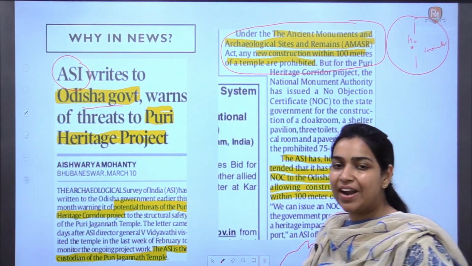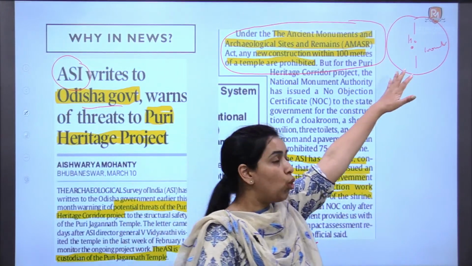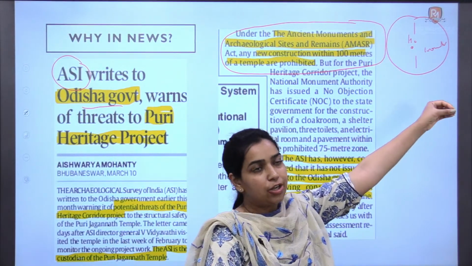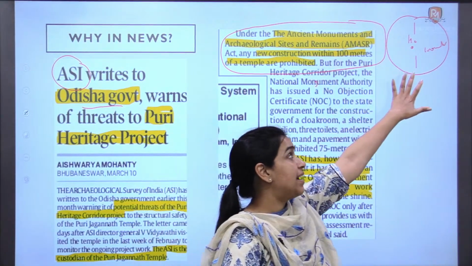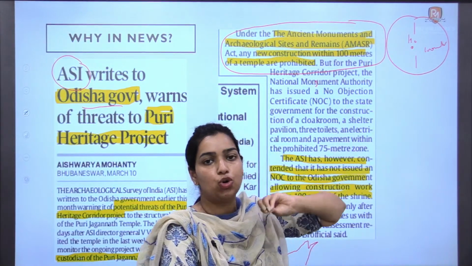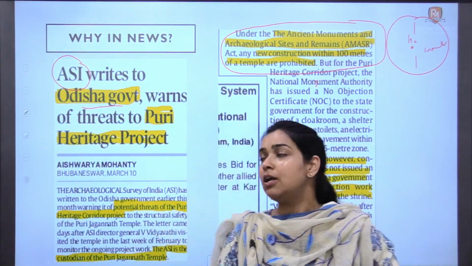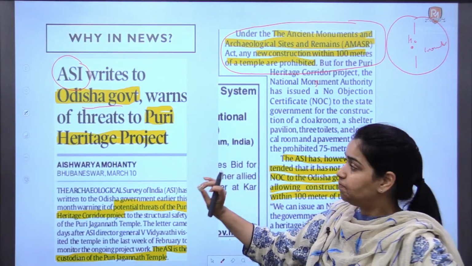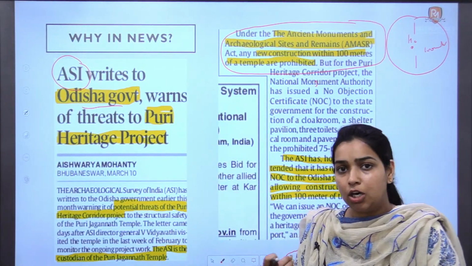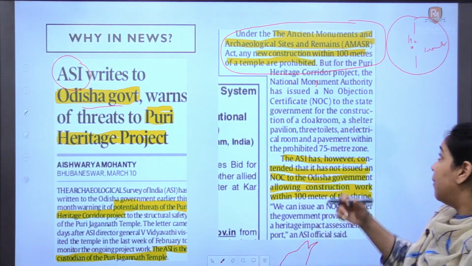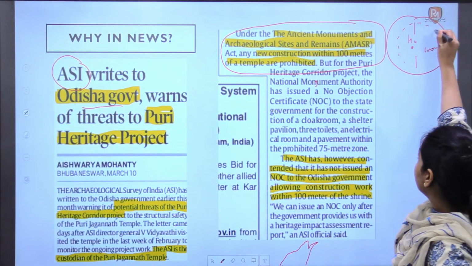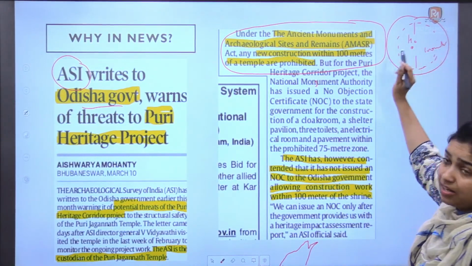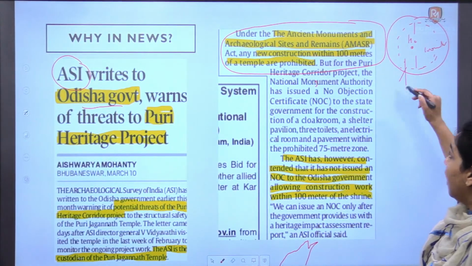So to prevent any threat to this old heritage building, this law provides that 100 meters ke distance mein there can be no new construction. Right now, ASI says that this Puri Heritage Corridor project has some new buildings that will come up within this 100-meter territory, right? And that is not legally allowed, right?